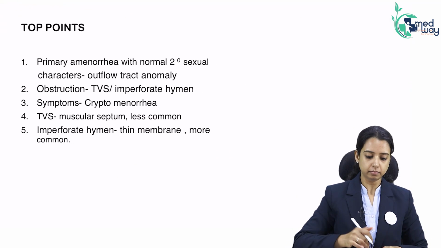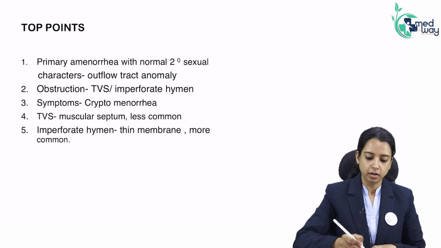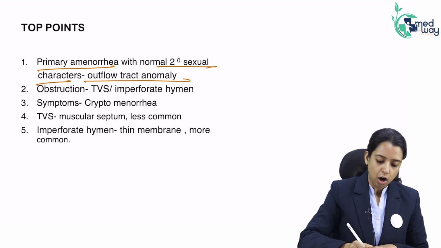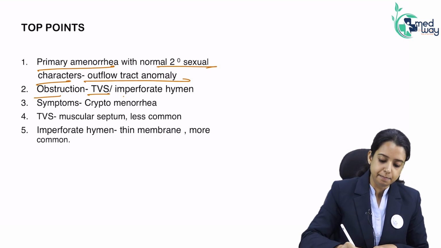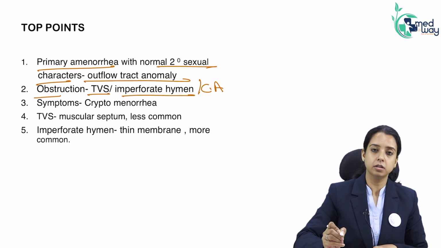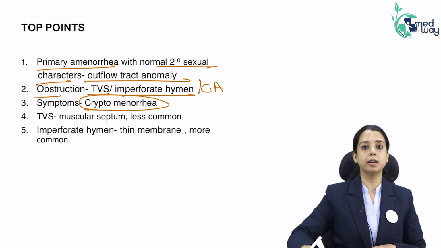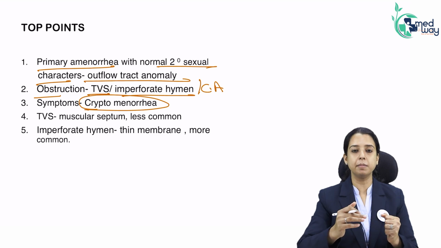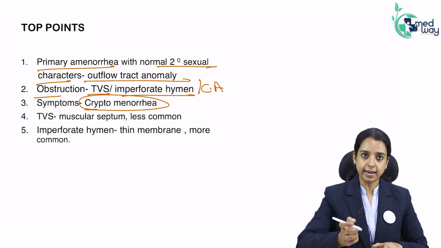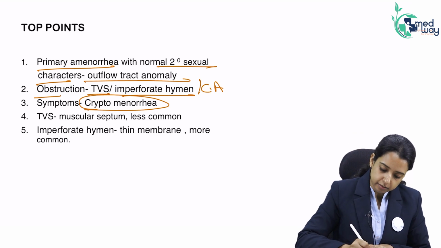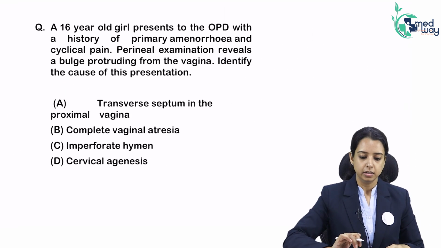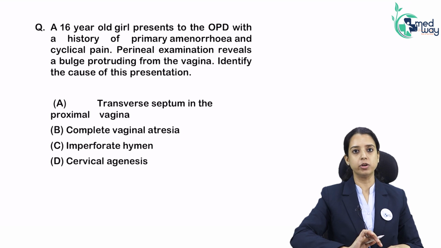Okay. So, top points, what do we have to remember? Primary amenorrhea with normal secondary sexual characters, outflow problem. Obstruction can be TVS, imperforate hymen or cervical agenesis. Symptoms will be of cryptomenorrhea. Crypto means chupa hua, hidden. So, that is what cryptomenorrhea is. Menses are happening but they are hidden somewhere. Right? Okay. That we have seen. How do we differentiate? Clear? Should we move ahead? Let's solve some questions now.